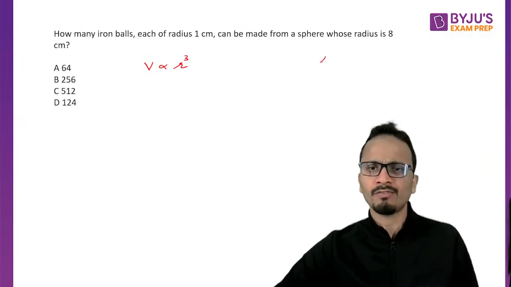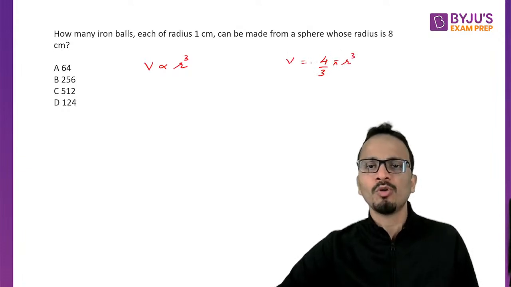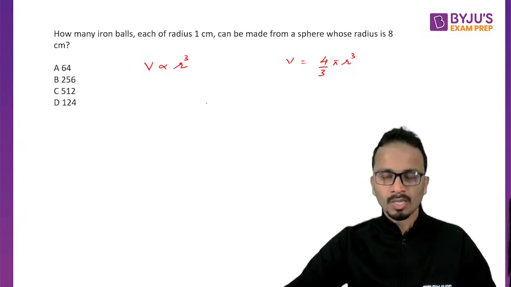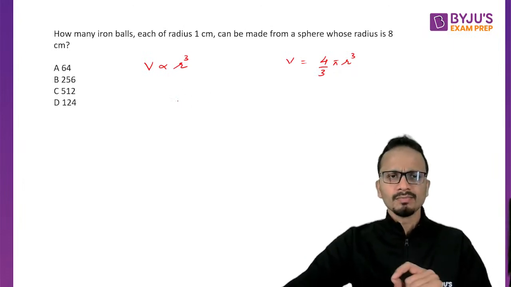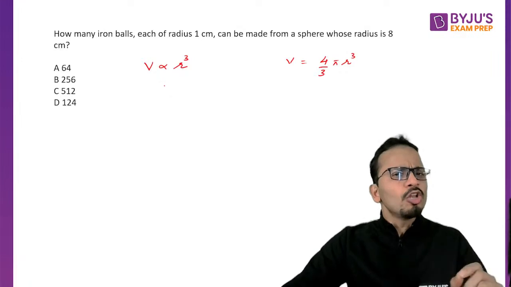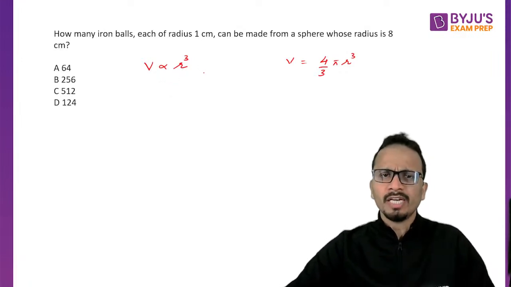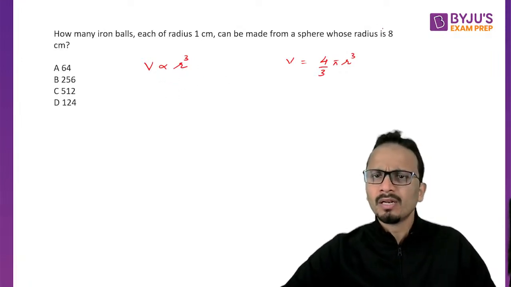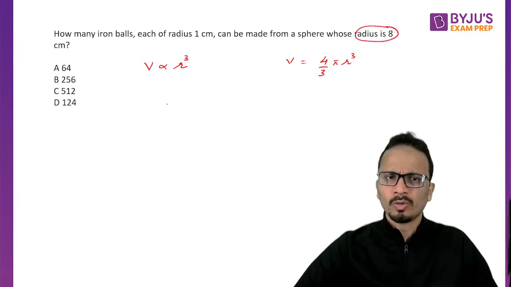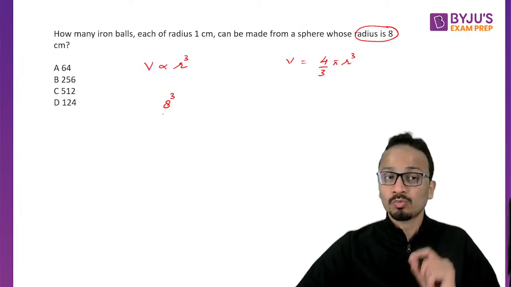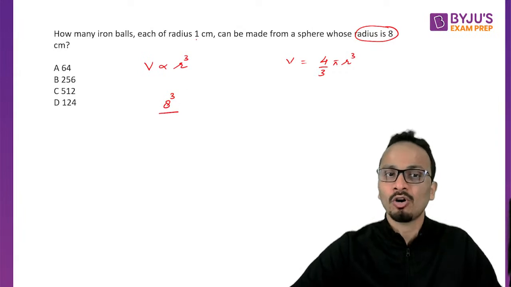In case you want to write the formula, the formula for volume of a sphere is 4 upon 3 pi r cube. Since volume is proportional to the cube of the radius, the bigger sphere has a radius of 8, so I'll write 8 cube, and the smaller sphere has a radius of 1, so I'll divide it by 1 cube.